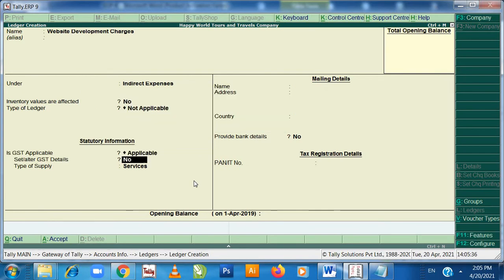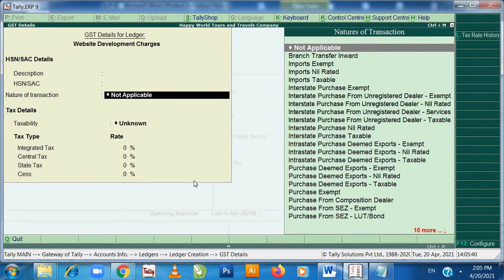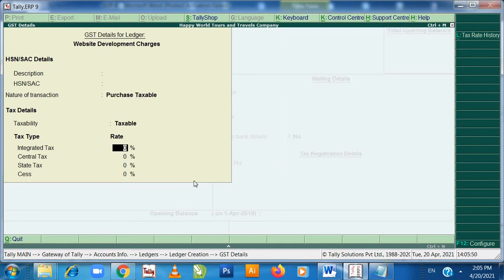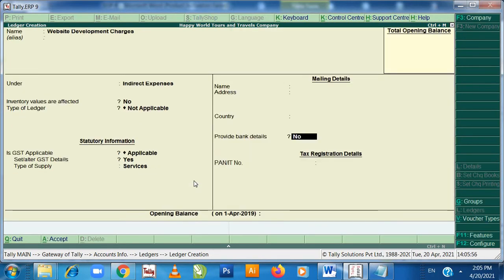Enter, enter. Set alter details, yes. This is purchase taxable. How much is it? 18%. Enter. Service.